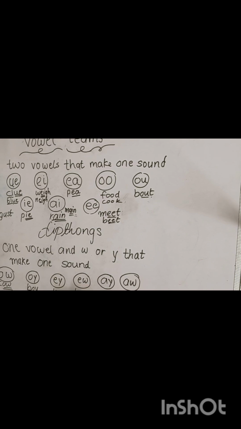EW, like bl, ew, blue, fl, ew, flew. AY makes A, the sound of A, like day, m, a, may. AW makes the sound of aw, like l, aw, law.